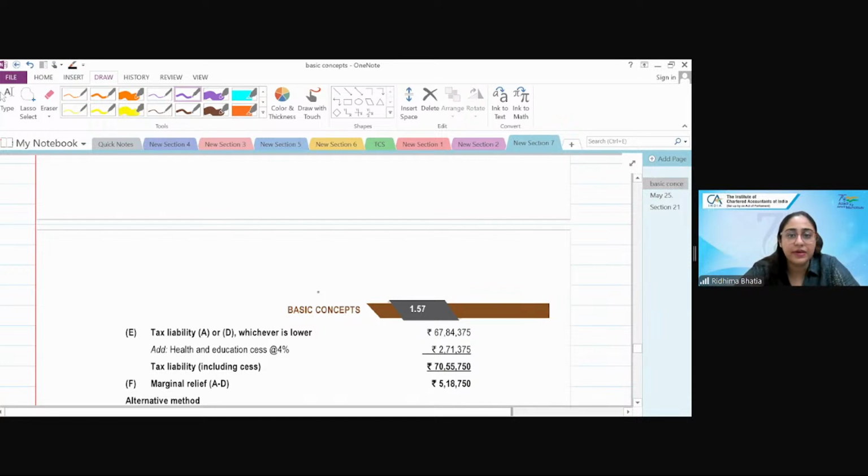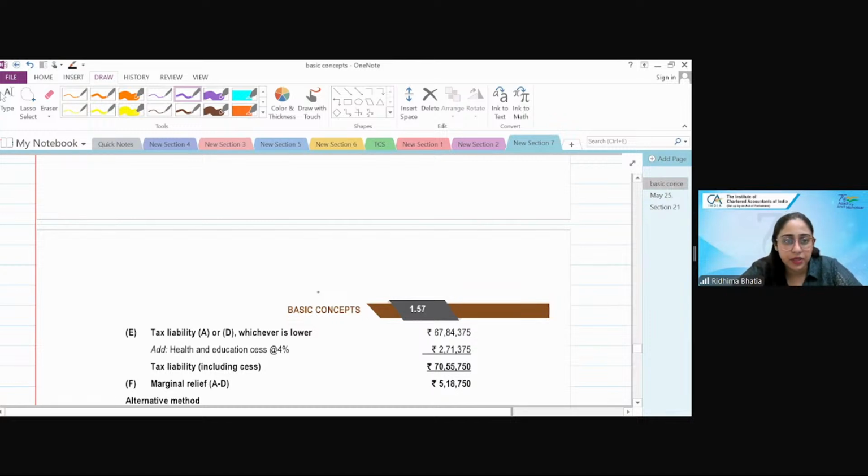A lot of people tend to write in their exam assessee as taxpayer, as individual. First of all, taxpayer is still fine, but writing individual is wrong, because individual is one such small type of person.